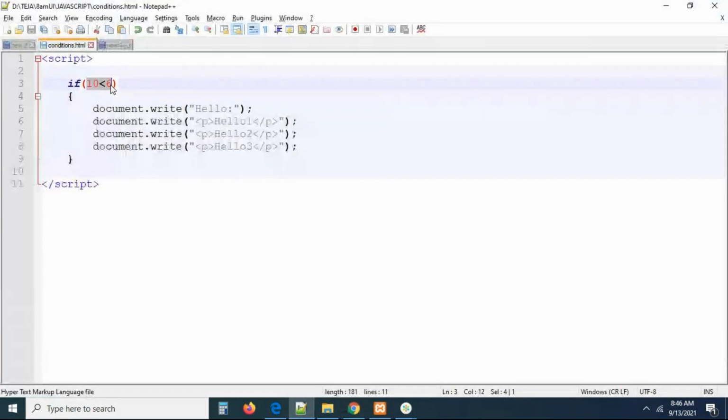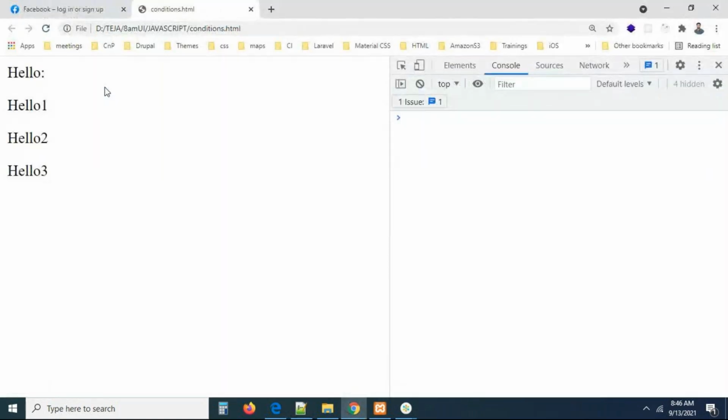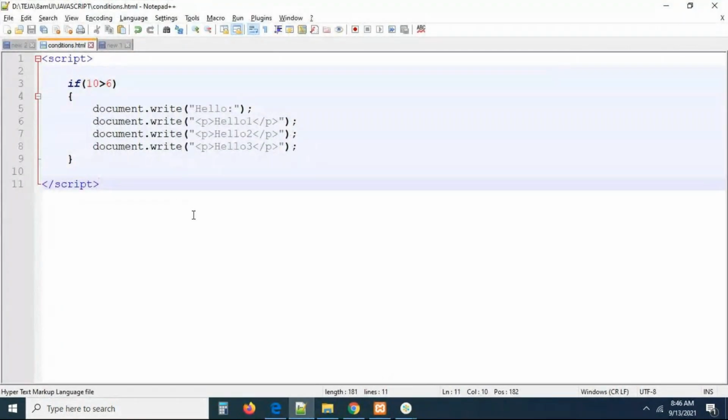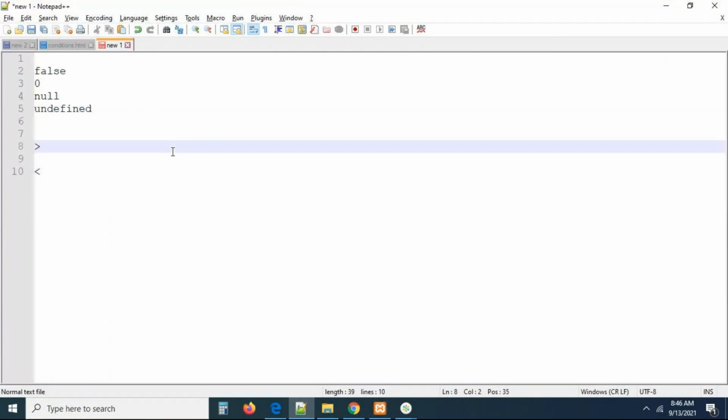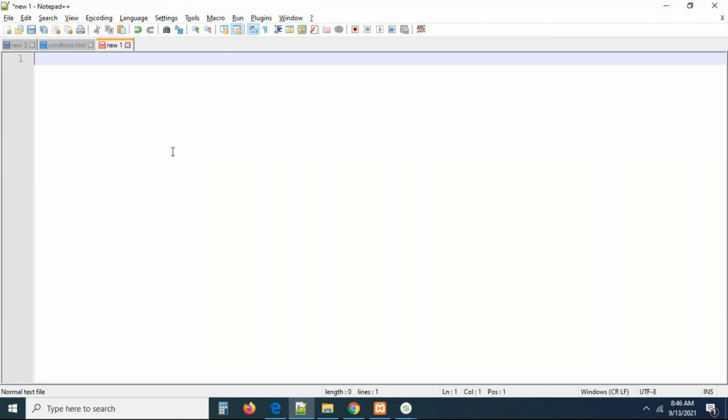Now you can take this: 10 greater than or equal to 6. 10 is greater than 6. Yes or no? No means false, yes means true. Generally, when we are speaking in our own language, I will ask you a question: is 10 greater than or equal to 5? You will say yes or no, right? Programmatically, I will convert them. No means I will convert this into false.